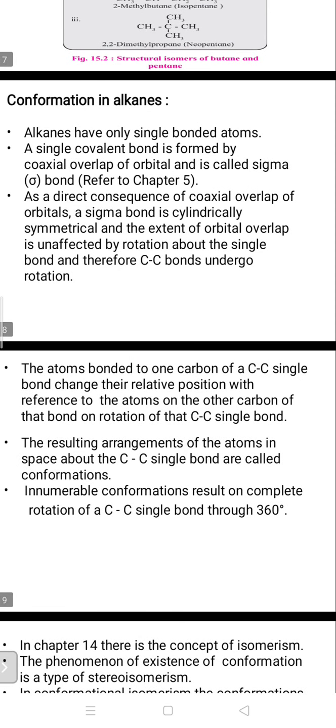The resulting arrangement of the carbon atoms in space about the carbon-carbon single bond is called conformations. One basic example I want to give, students: when you are walking on the road, in your house, classrooms, etc., in which way do you walk? You tell me, whether vertical or horizontal. Of course, vertical. So the vertical position is favorable to the space about your walking.